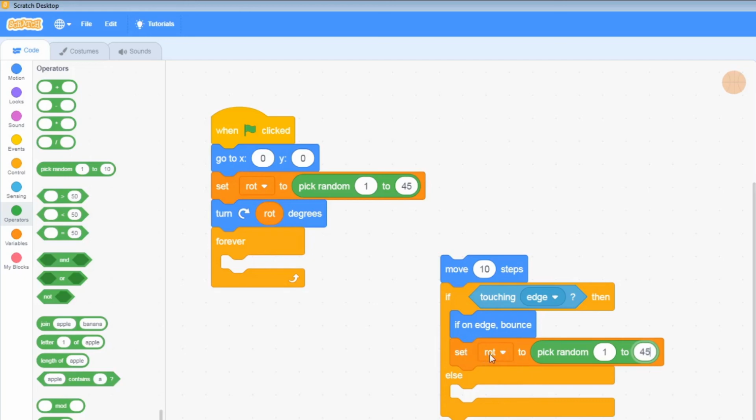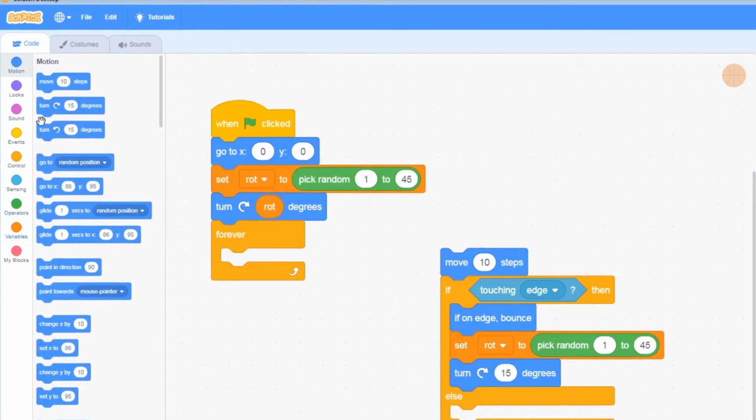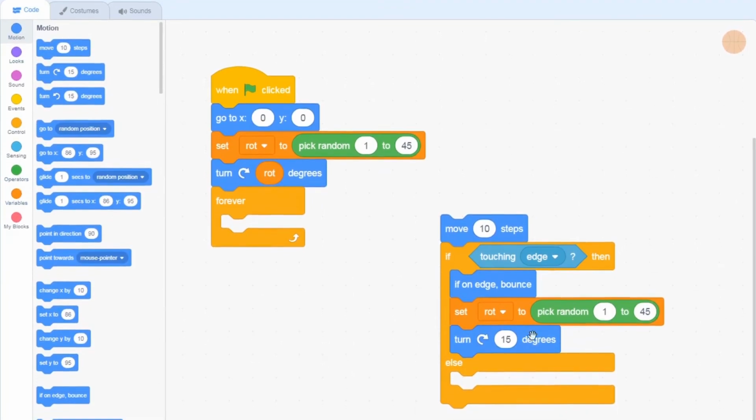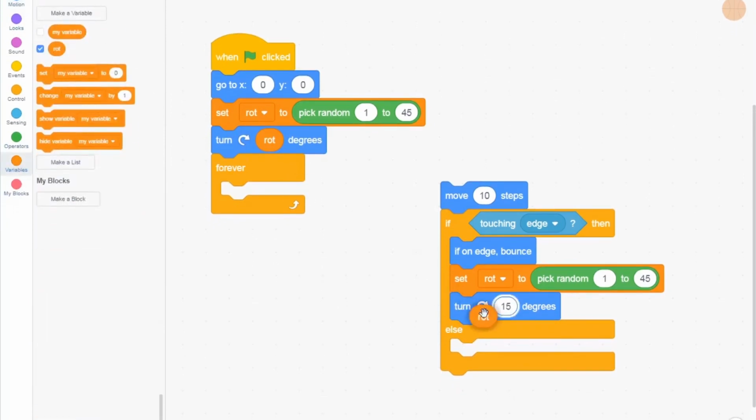At the moment, it won't do it though. We still need to tell it, okay, you've picked it. Now, turn to be it. So under motion, turn how many degrees, but we're going to use that same variable again. So every time it hits the wall, it's going to rotate and turn, and then go back to the start again and move. So it's going to keep doing this little loop forever, once we put it inside the forever loop.